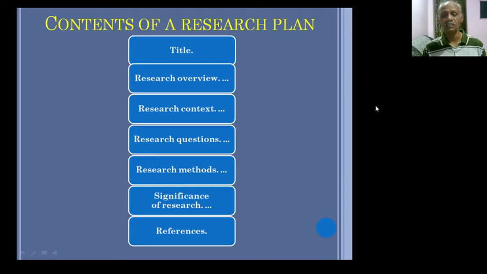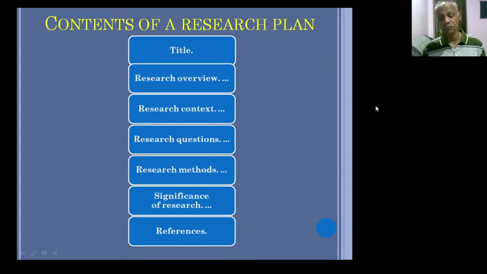Research questions: what are the problems or the questions you have in your mind to execute this particular research, meaning the why you are conducting it. That has to be prescribed here under the research questions, including the hypothesis, or a belief in you before starting that research, a solution through the research project.